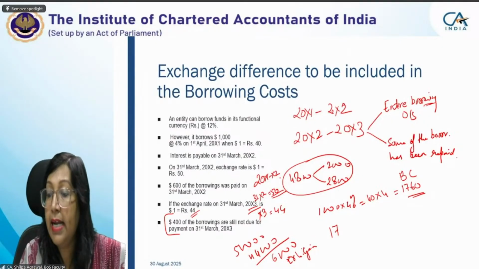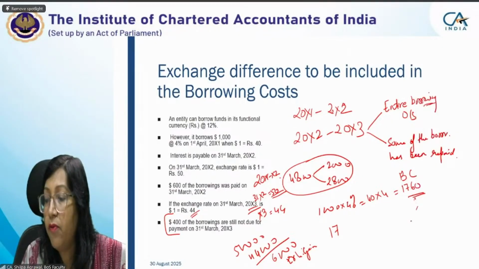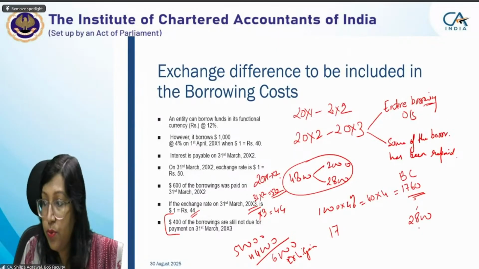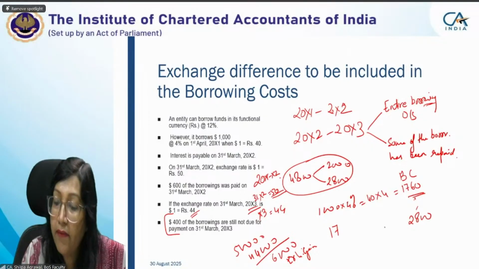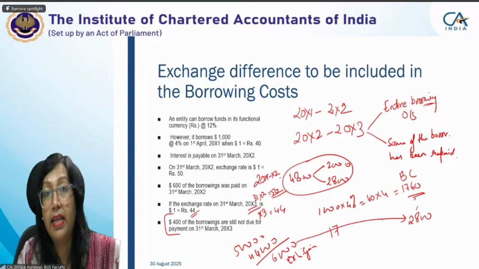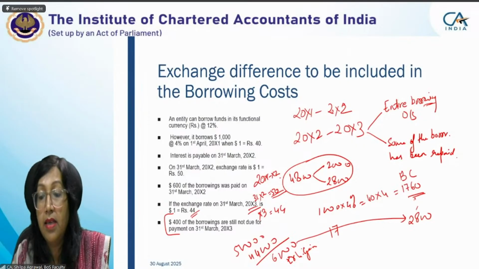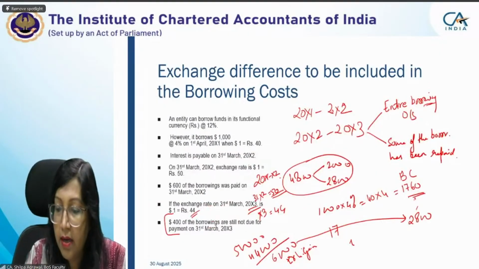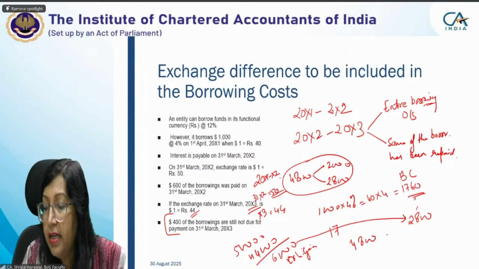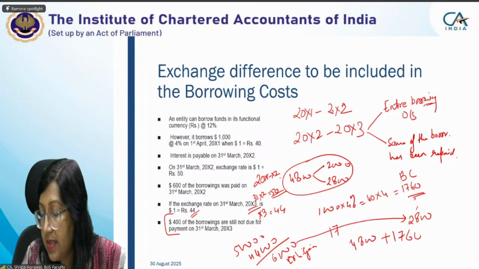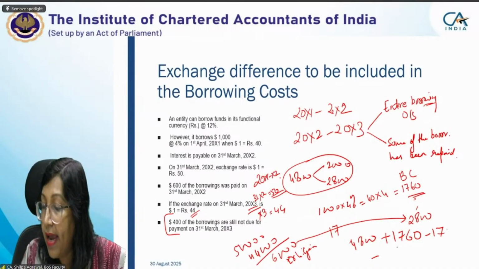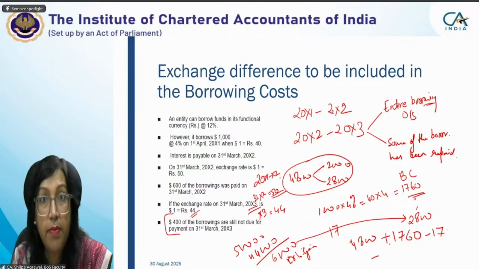Still, we see that last year what we capitalized was to the extent of 2,800. Okay. So this year, for this 2,800, we'll see that whatever exchange gain is from this 6,000, we can take it back. Take it back means earlier what we capitalized was 4,800. This year we'll be capitalizing 1,760 and exchange gain to the extent of 1,760, we can take it back. We cannot, borrowing cost can never be negative.